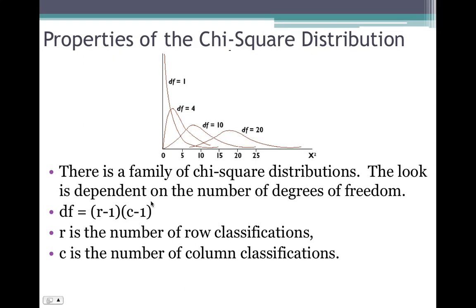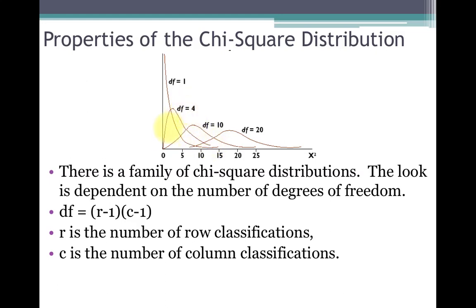So if we were to look at the degrees of freedom for that contingency table, we would take 2 minus 1 times 5 minus 1, which is 1 times 4, or 4 degrees of freedom. And you could take a look at the graph here, what 4 degrees of freedom looks like. It kind of takes on a different shape than some of the others.